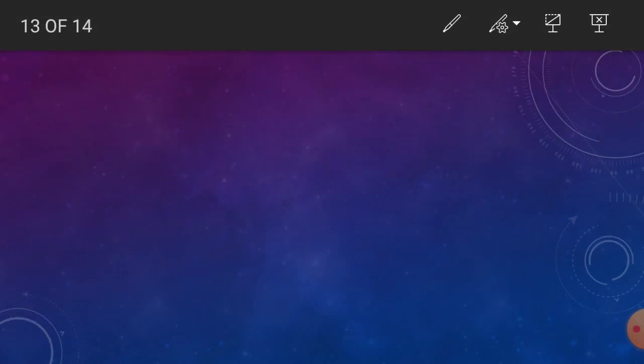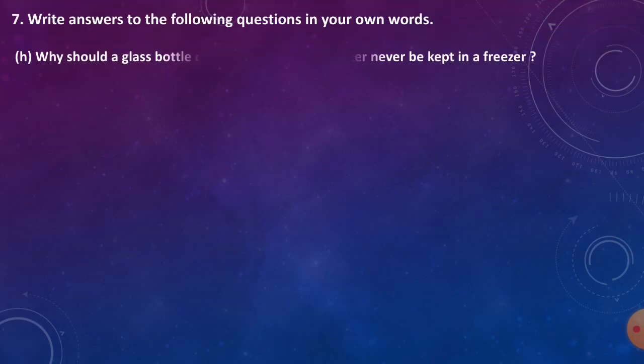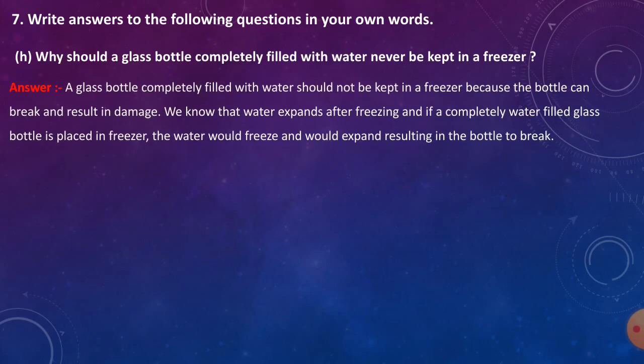Sound cannot travel without a medium, and thus we cannot listen to sounds in space because of the absence of air. H. Why should a glass bottle completely filled with water never be kept in a freezer? Answer. A glass bottle completely filled with water should not be kept in a freezer because the bottle can break and result in damage. We know that water expands after freezing, and if a completely water-filled glass bottle is placed in a freezer, the water would freeze and expand, resulting in the bottle breaking.